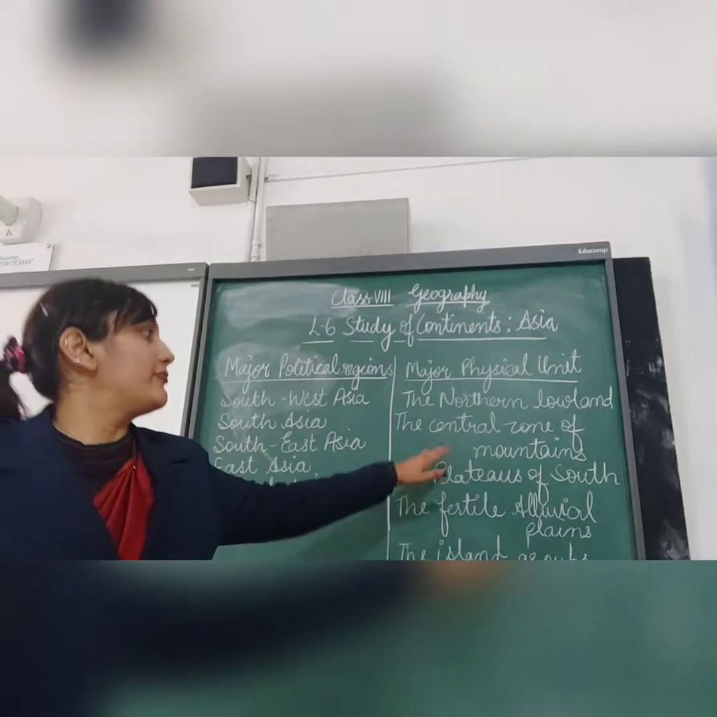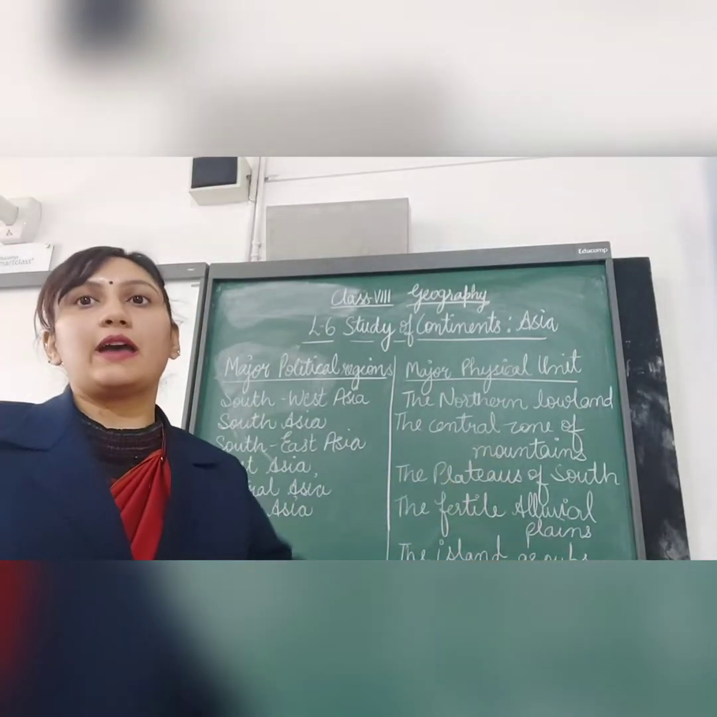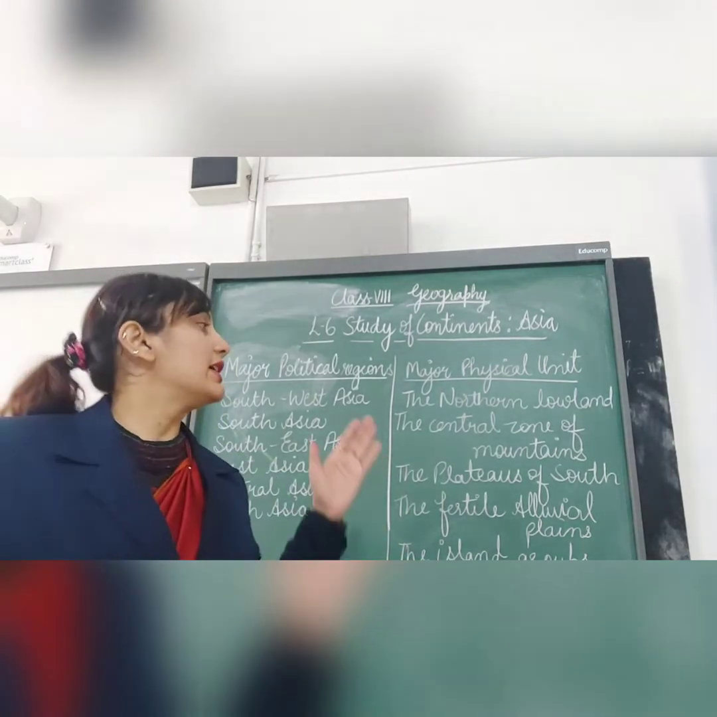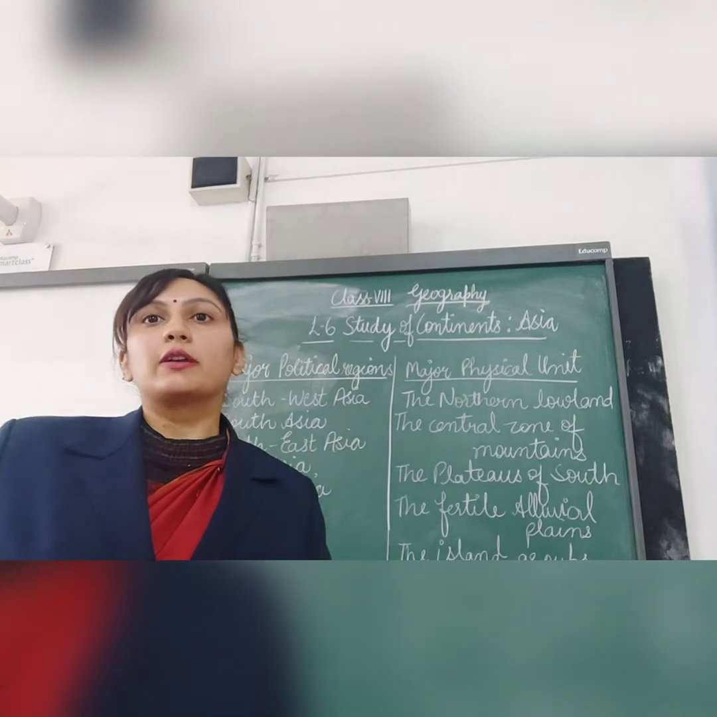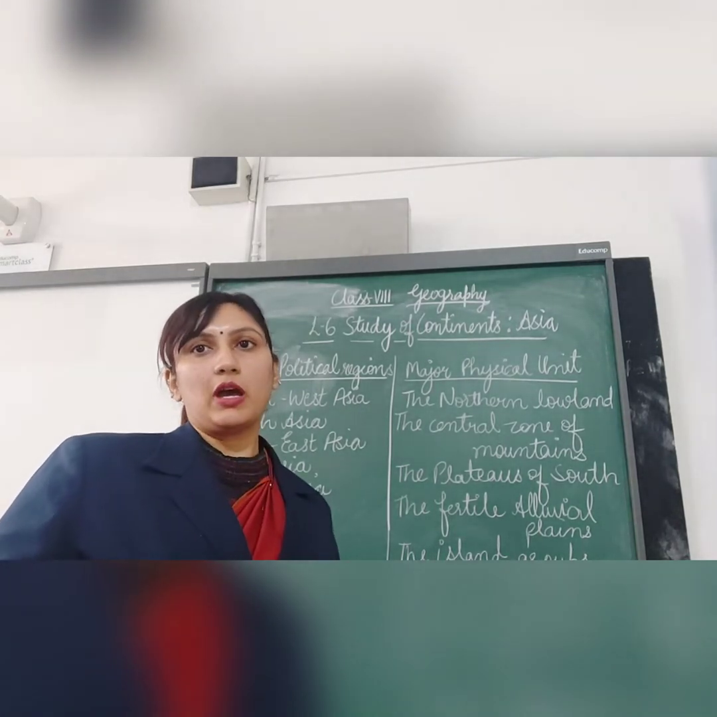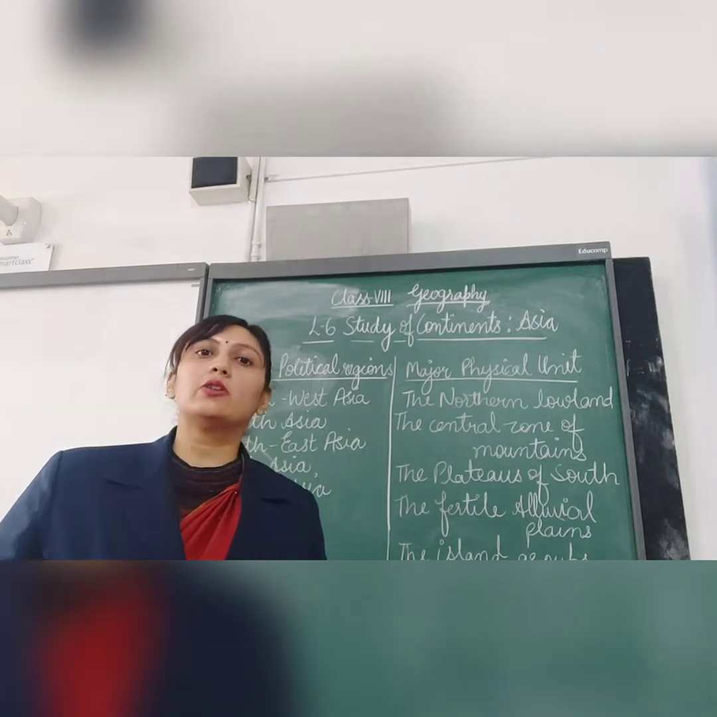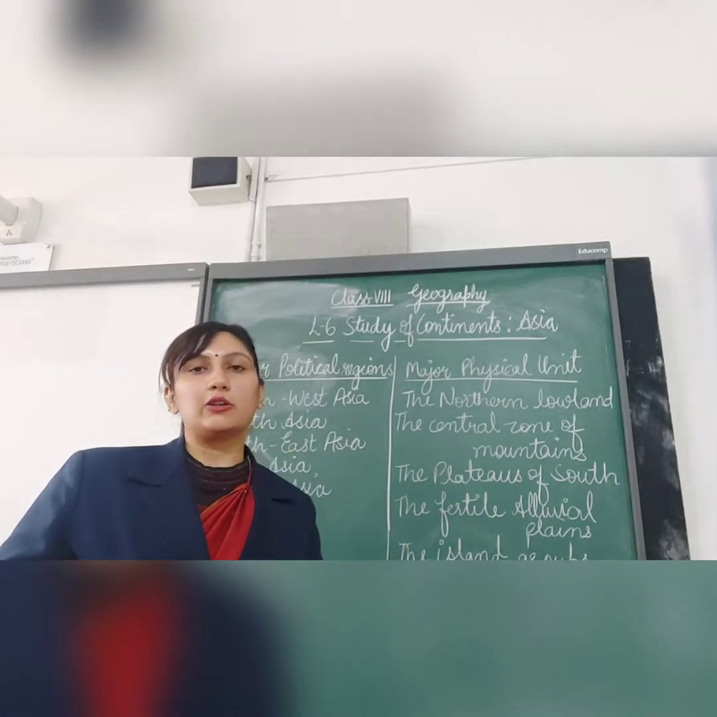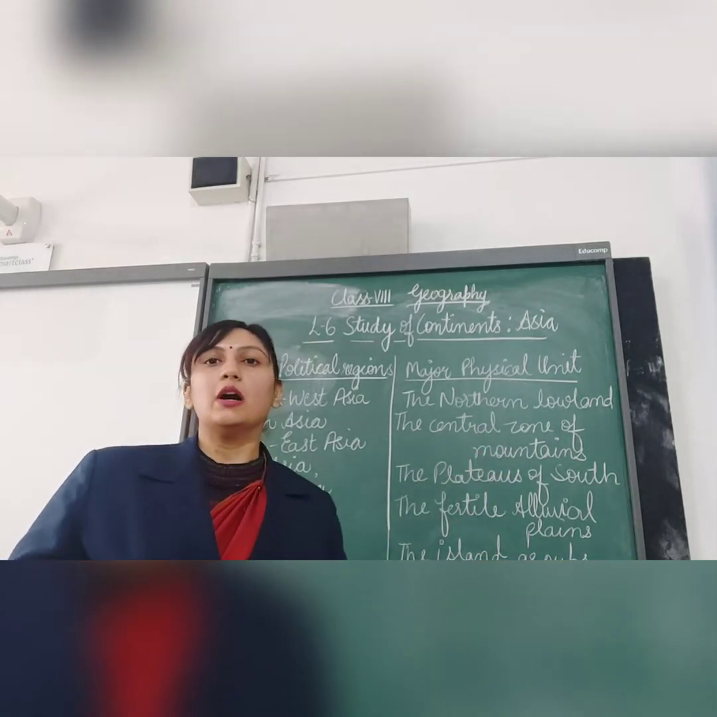The central zone of mountains basically has ranges of high young fold mountains, which include the Himalayas, Karakoram, Kunlun, Tian Shan, Hindu Kush and Suleiman and many others. And it includes the plateaus of Tibet, Mongolia, Iran and Anatolia, which lie in between these mountains.